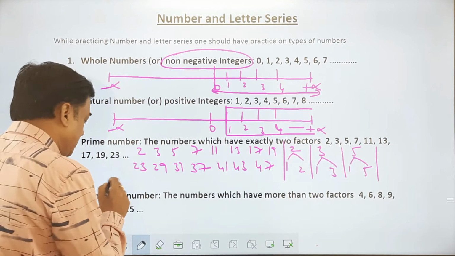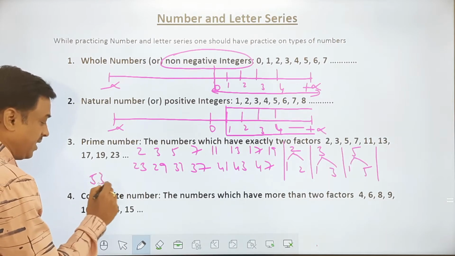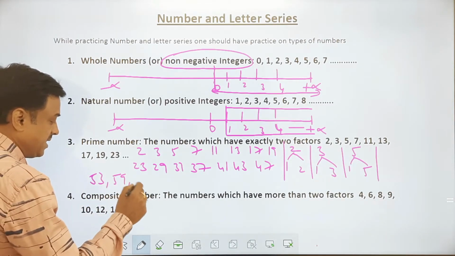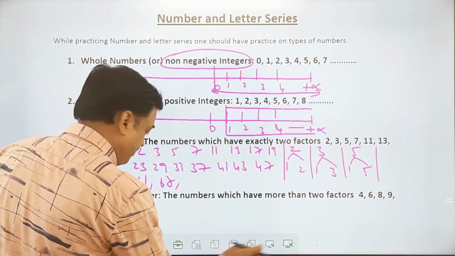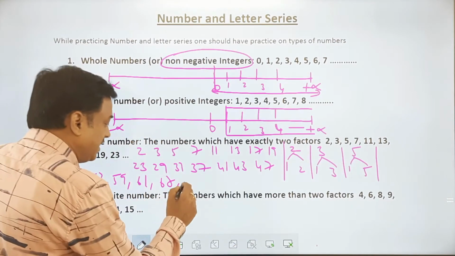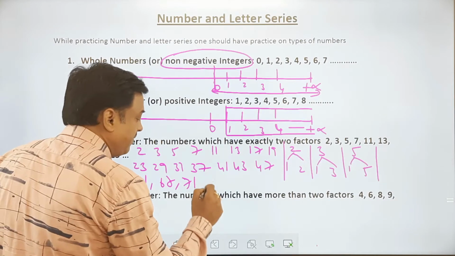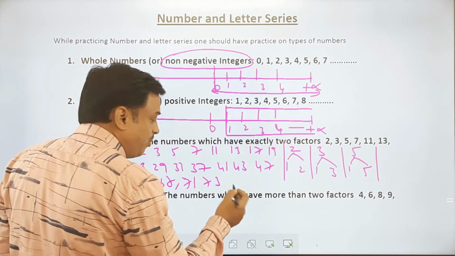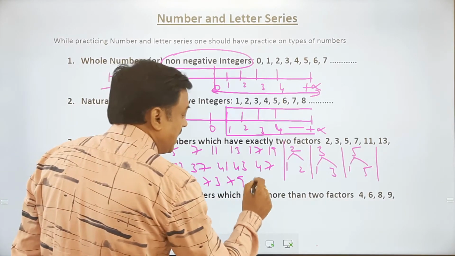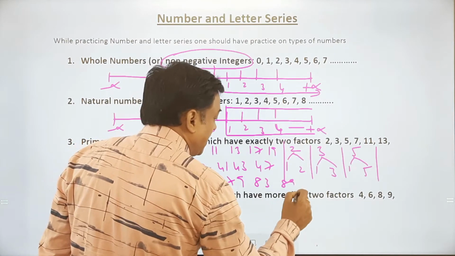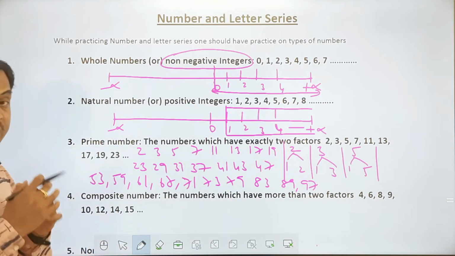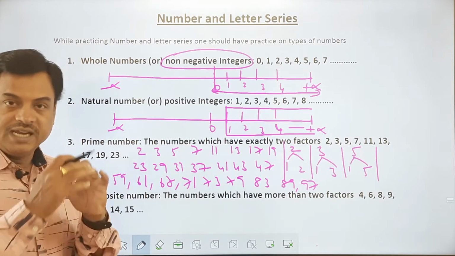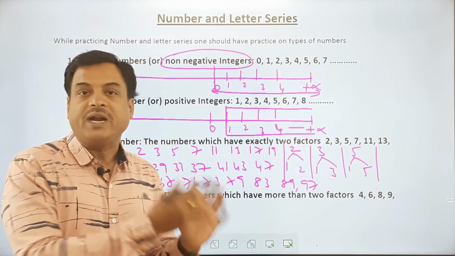Followed by that there are other prime numbers like 53, 59, 61, 67, and then 71, 73, then next is 79, 83, 89 and 97. If you can remember all these prime numbers, it will definitely help you while practicing this topic.